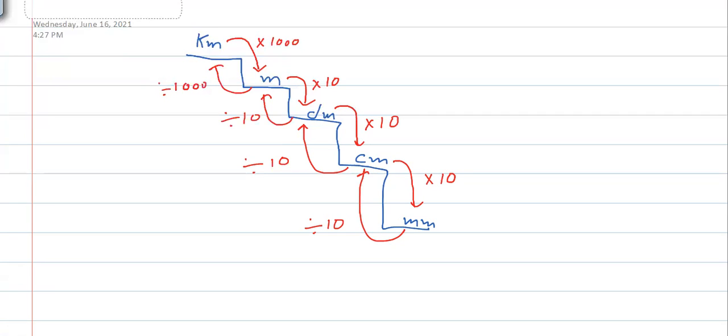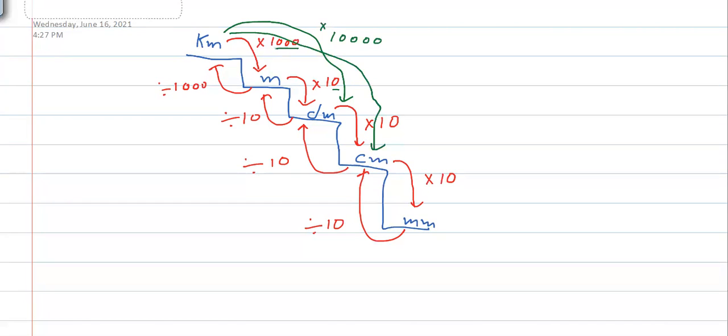Now sometimes you need to convert directly. For example, you need to convert kilometer into decimeter directly. It's very easy. If you remember the first stair, then the other stair will be very easy. Look, 1000 for this and 10 for this, so the total becomes 10,000. So you need to multiply with 10,000 to convert from kilometer to decimeter directly. In the same way, if you have to convert from kilometer to centimeter directly, because sometimes you need this also.